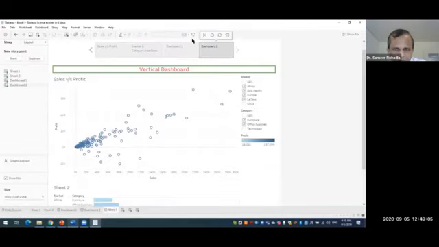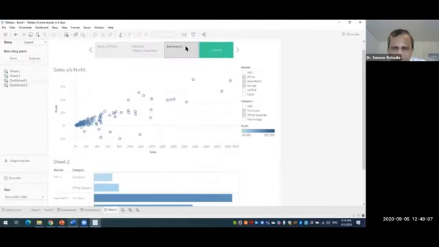Now if I go to story, here is the important thing. In the story, in dashboard 1, it is showing me the 3 markets and the 2 categories.